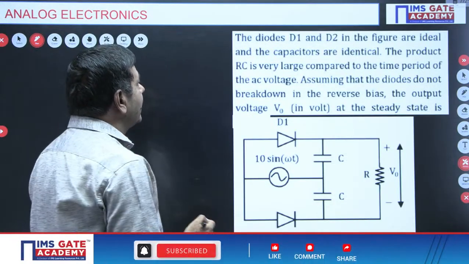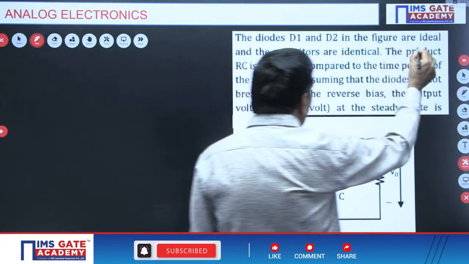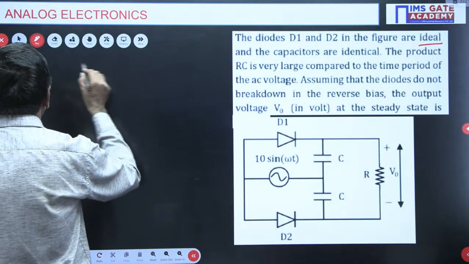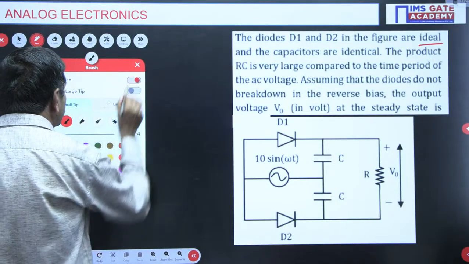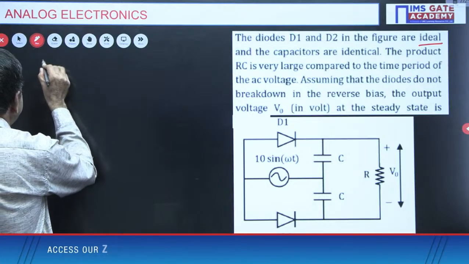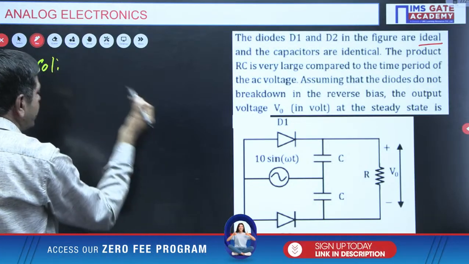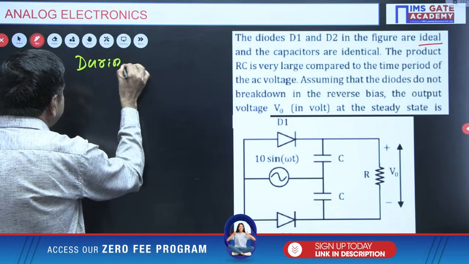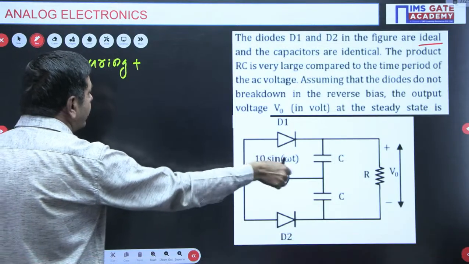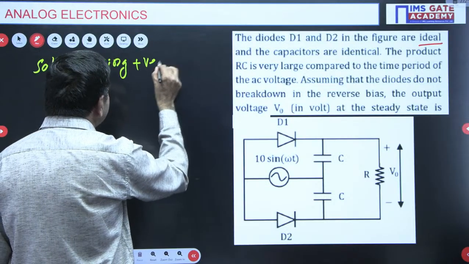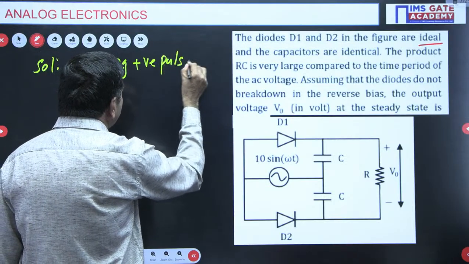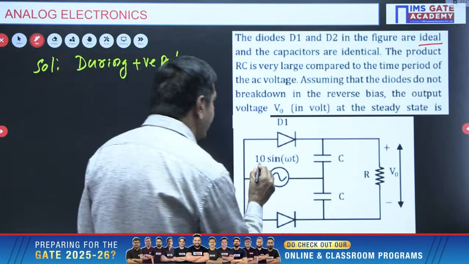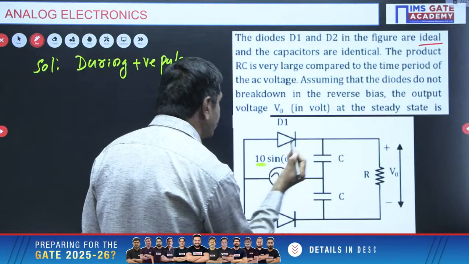In the problem, it is clearly given that the diodes are ideal, no doubt. But I wish to take what is going to happen during the positive pulse. Systematically we can do it now. During the positive pulse, because it is a sinusoidal waveform, the peak voltage of that pulse is nothing but 10. 10 is the peak value only, you can say.